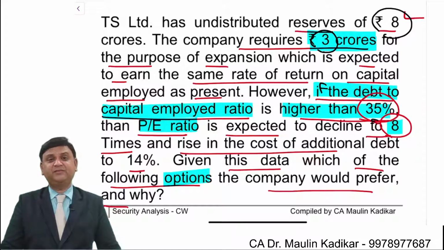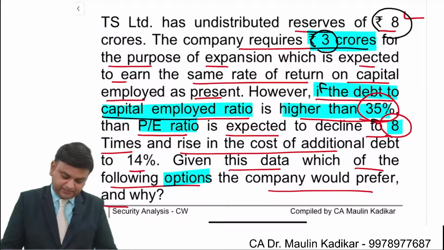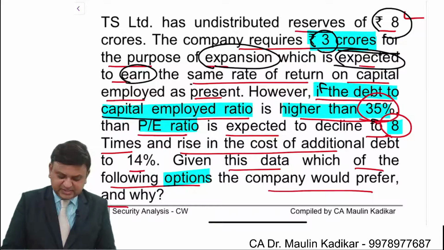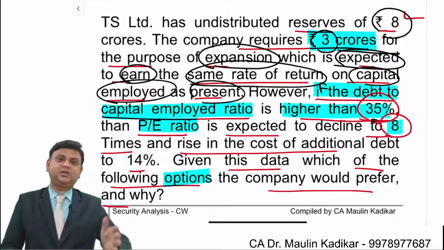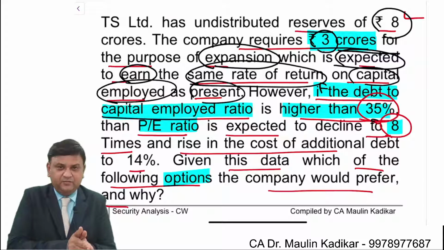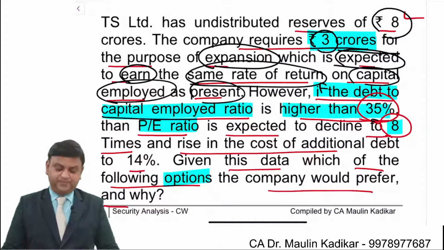Now what is the rate at which your earning will increase? For that clarification is made in the question. That the company requires rupees 3 crore for the purpose of expansion, which is expected to earn the same rate of return on the capital employed as at present. So whatever the rate at which you are earning right now, that itself is the rate at which you will be earning once you expand your business. Like that clarification is made.